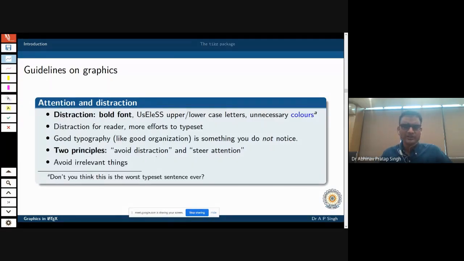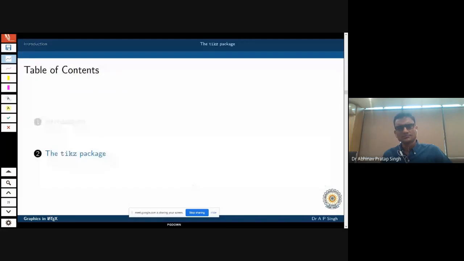And this is very, very important, that you avoid irrelevant things. Irrelevant things are not required. Okay. So whenever you are explaining something to anyone, why show irrelevant things to them? Okay. So these were just some of my recommendations regarding the graphics.